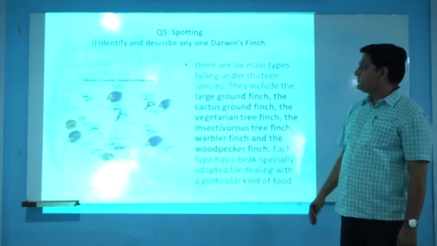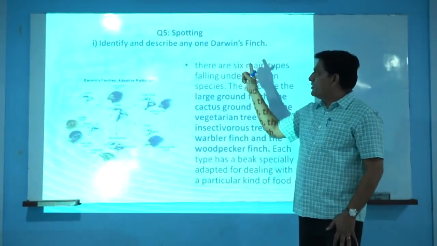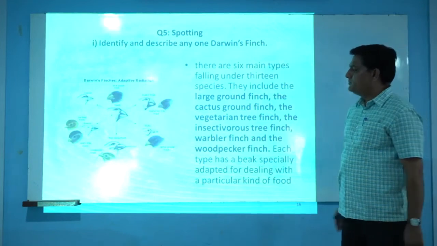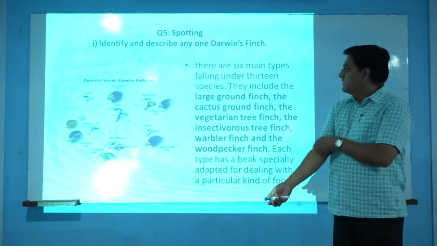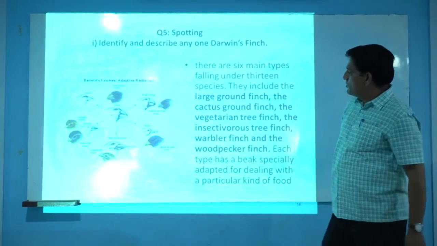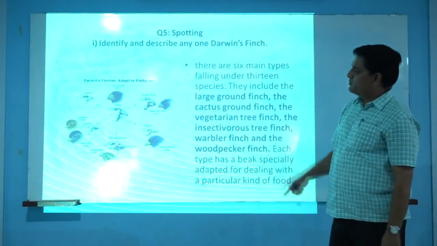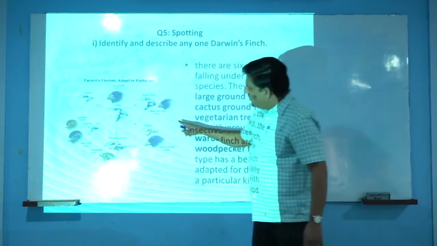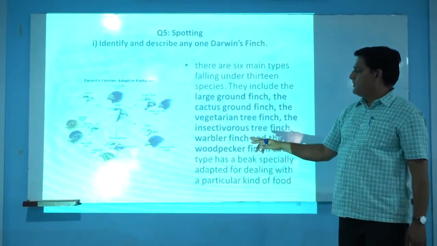Next question is this, question number 5, sub question I: identify and describe any one Darwin's finch. This is the example of adaptive radiation, isolation effect, and there are 6 subspecies, and of these 6 species we don't have this particular animal, so what we can put